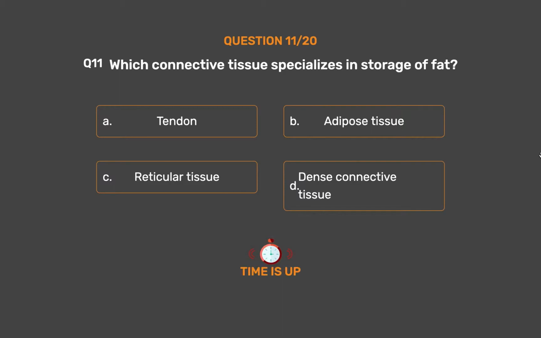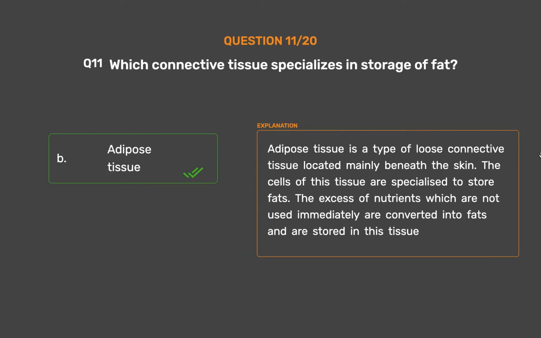The correct answer is Option B, adipose tissue. Adipose tissue is a type of loose connective tissue located mainly beneath the skin. The cells of this tissue are specialized to store fats. The excess of nutrients which are not used immediately are converted into fats and are stored in this tissue.